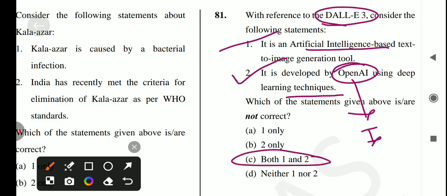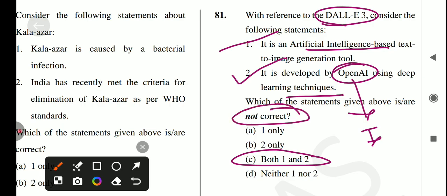Is it true? No, it's not a correct statement, not the correct answer, because it is asking about the not correct statement. So the answer for this question is option number D.